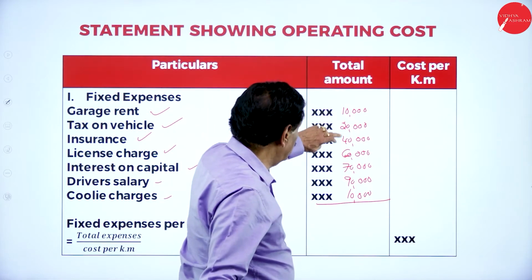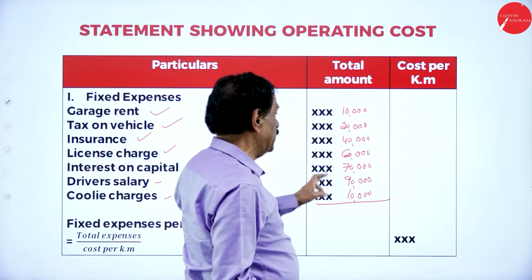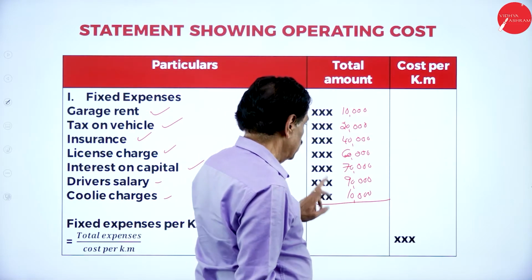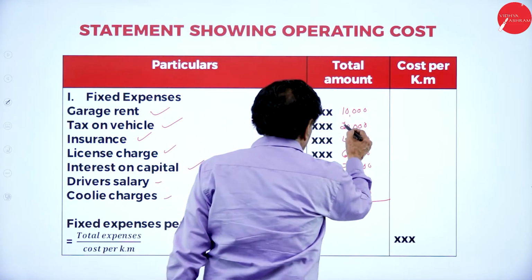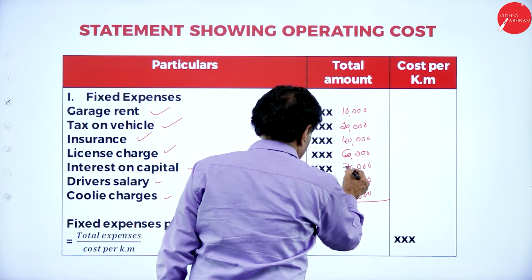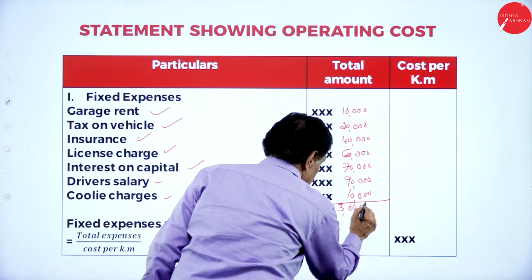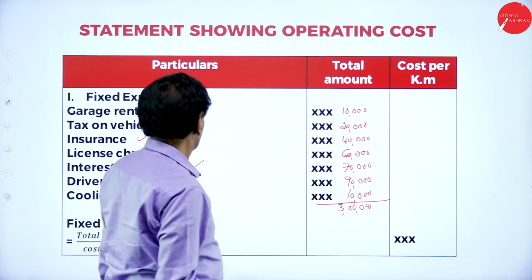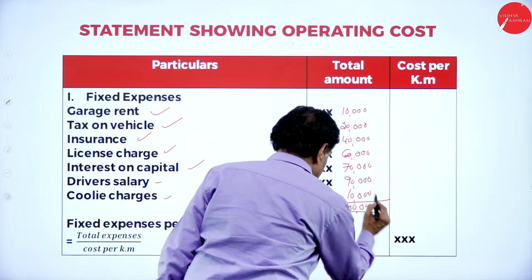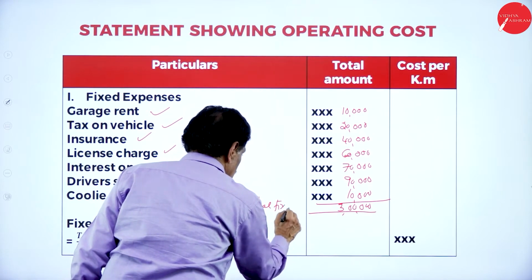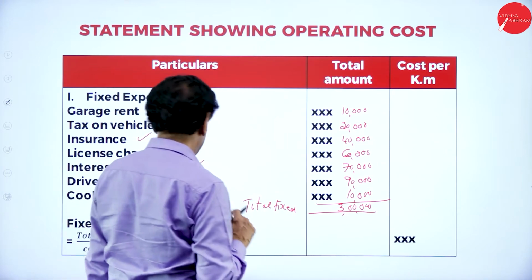10 plus 20 is 30, 70, 130, 1 lakh 30, 2 lakh, 2 lakh 30, 3 lakh. This is nothing but total fixed charges, total fixed expenses.